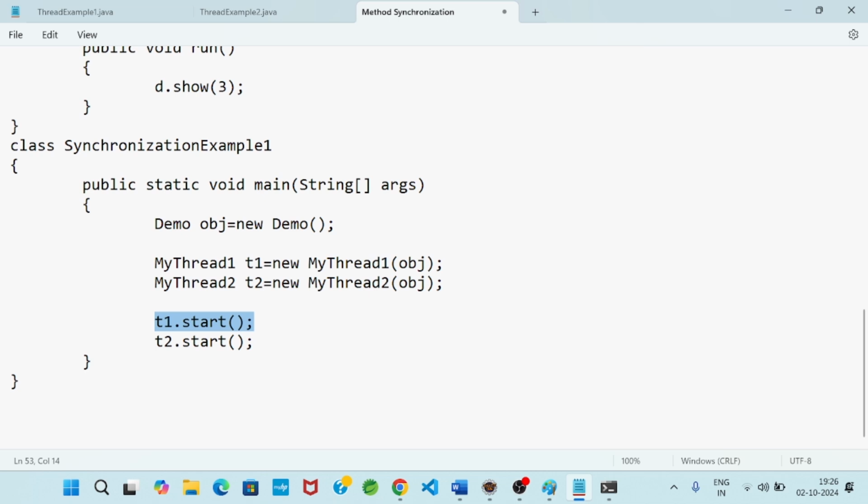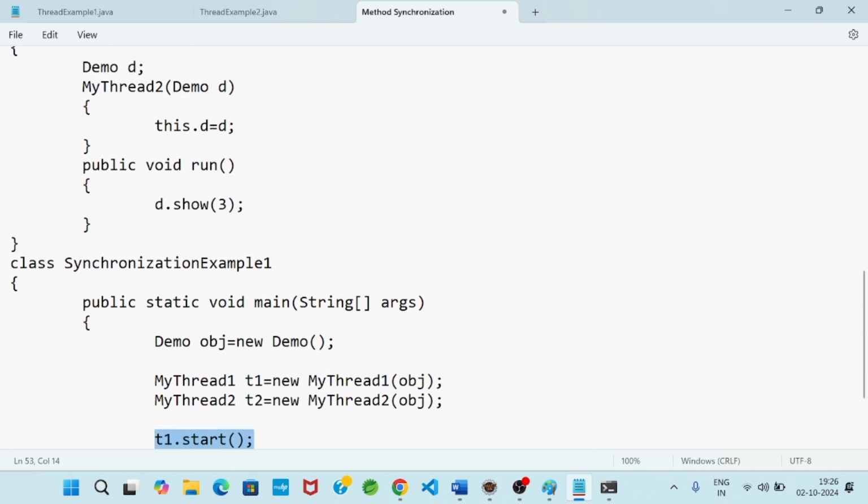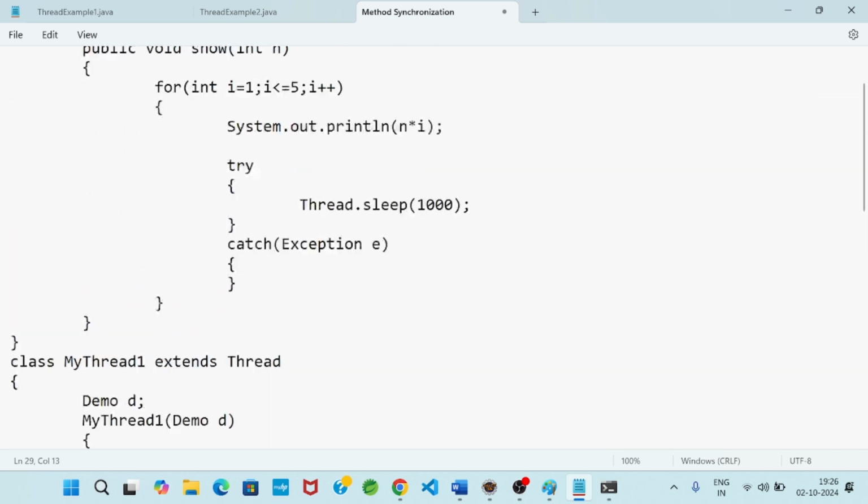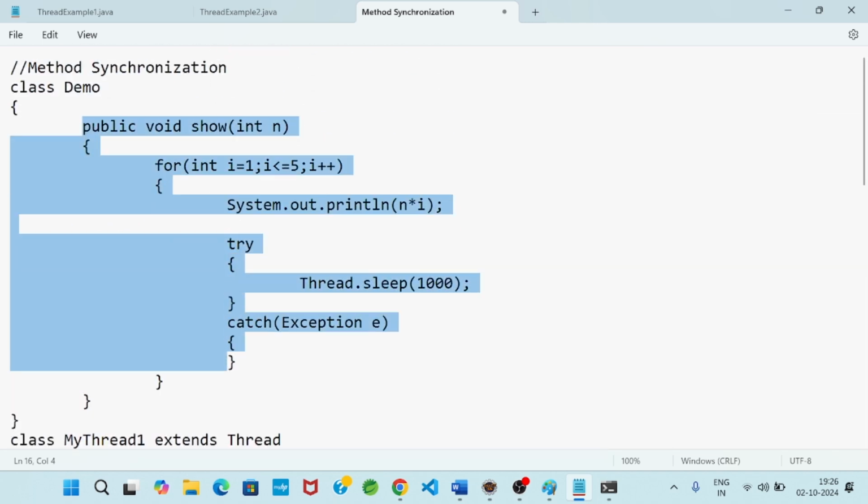We know that when the start method is called, the run method definition will execute. t1 is the object of the MyThread1 class, so control will go to the MyThread1 run method. This part will execute. The body is nothing but a method call, so when this line executes, control will go to the show method. Now the value of n is 2. So 2 into 1, 2 into 2, after 1000 milliseconds 2 into 3, after 1000 milliseconds 2 into 4, 2 into 5.